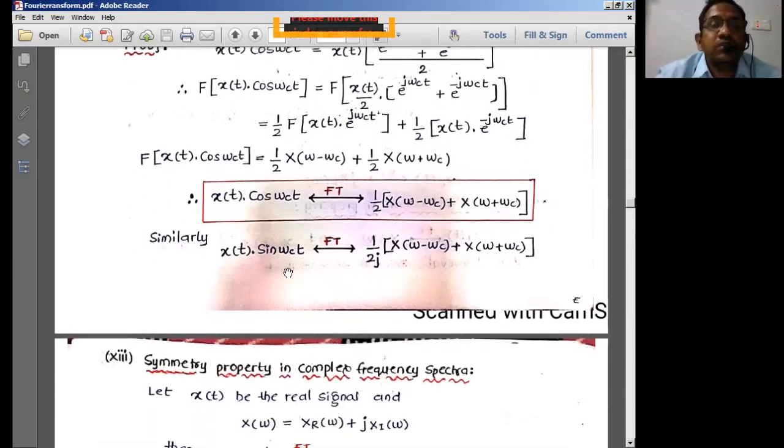Similarly, when you go with the sine function, sine means the j part will come now. So 1 by 2j has to come over here, and the rest of the function is going to be the same for us. So this is known as the modulation property of the x of t signal with respect to sine and cos functions.